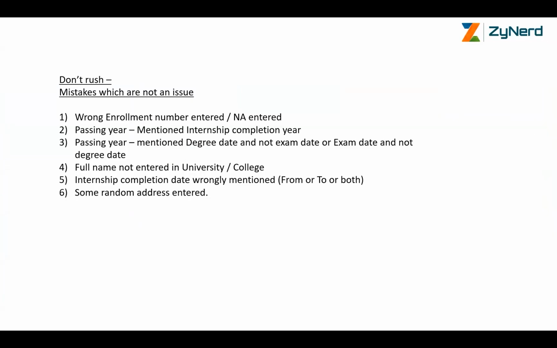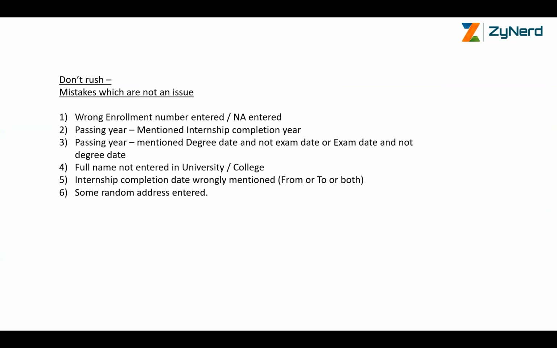Finally, just going through the mistakes which are not an issue. Basically, don't panic if you do this. Wrong enrollment number entered. I entered some number assuming that it is some other number. No issue. You did not enter a number. No issue. NA entered as enrollment number. No issue. Passing year. I passed out in 2023.